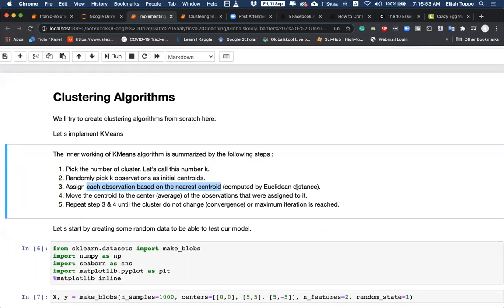Step 4, now that we have the points belonging to a cluster, we will use those cluster points to find out the centroid. Once we have the new centroid, we will repeat steps 3 and 4 till our system converges. What do we call convergence? We call it convergence when our centroid does not move anymore. When the centroid stays at the same point, we'll say, okay, our model has converged, and these are our final clusters. So that is our k-means algorithm.